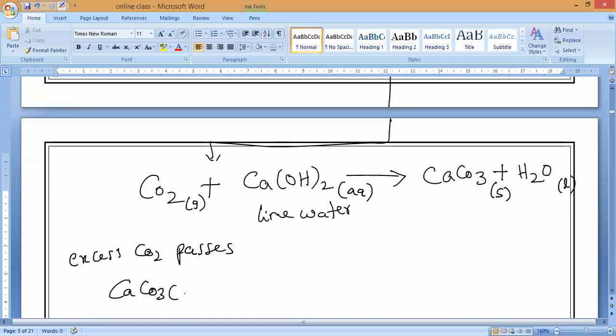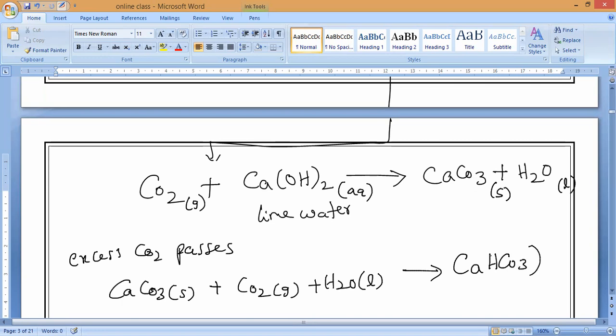If excess CO2 is passed along with the water, it will turn colorless again. It will form Ca(HCO3)2, calcium hydrogen carbonate, which is in aqueous state.